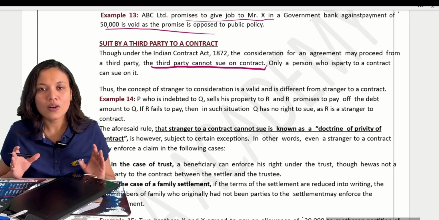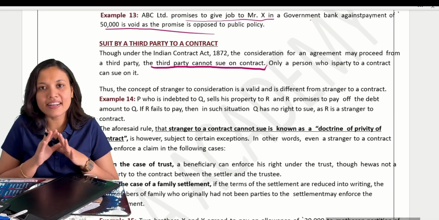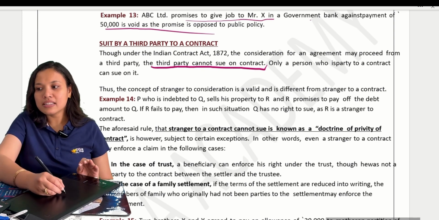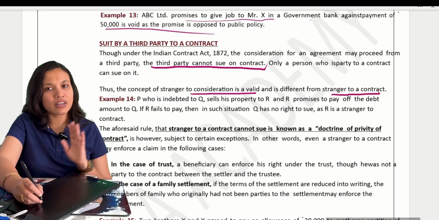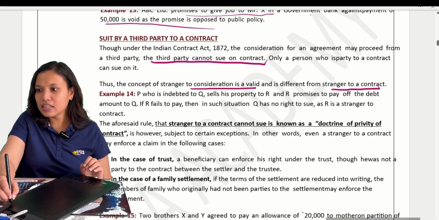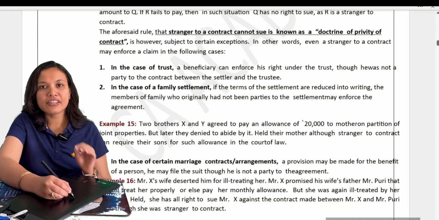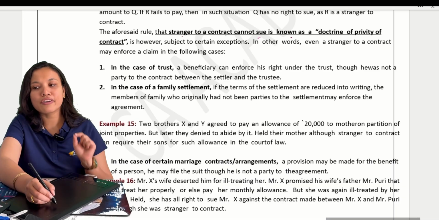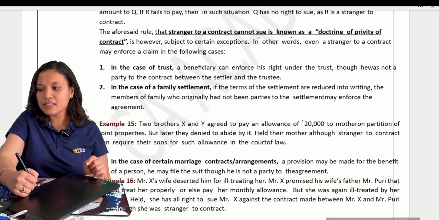What is the general rule? Only the parties to the contract can sue on the contract. So a third party cannot sue on the contract. But again, the concept is that a stranger to consideration is valid, but a stranger to a contract is not valid. Now there are some exceptions to this doctrine. This doctrine is called the doctrine of privity of contract. That a stranger to a contract cannot sue is known as the doctrine of privity of contract. But to this doctrine there are some exceptions.